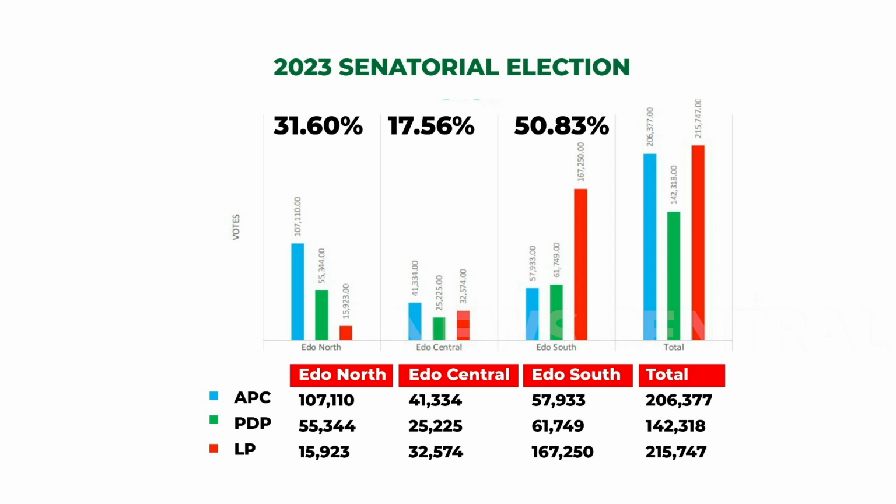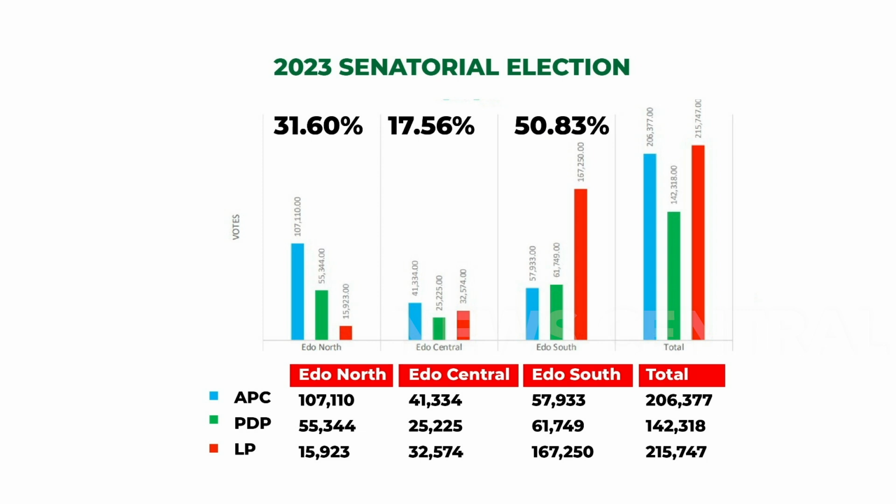I want to ask you, aren't you seeing the same thing happening in Edo Central, saying that they bucked the trend in 2023? For senatorial, they voted a particular party, and then for presidential, they voted another party in 2023. Very true, but because they don't have the numbers, it's difficult for their votes to become the key deciding factor all the time. It's mostly Edo South and Edo North. Edo Central will, of course, give whatever additions it can.